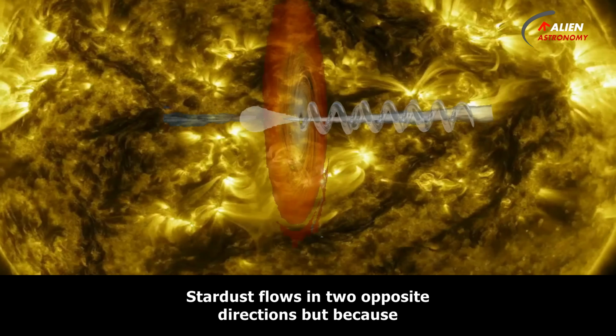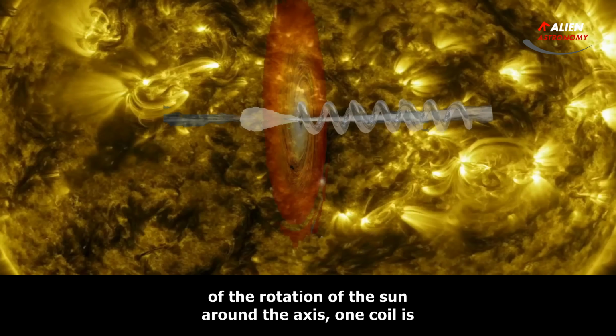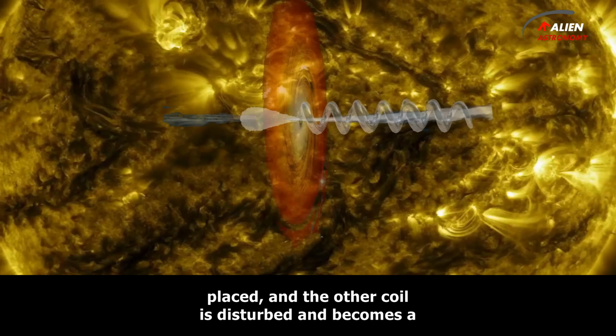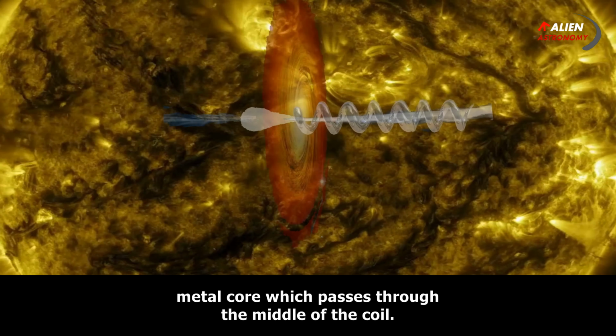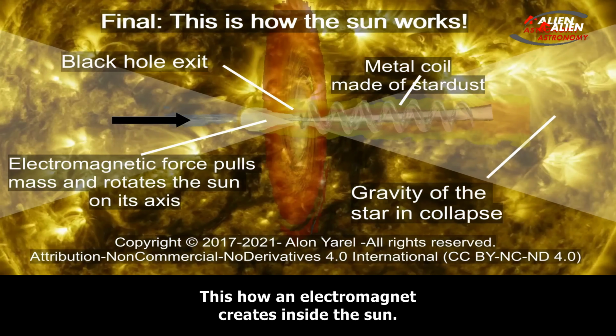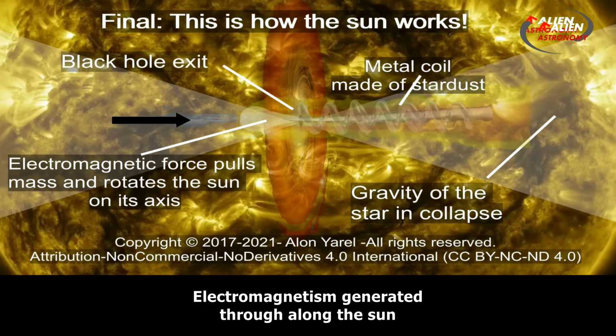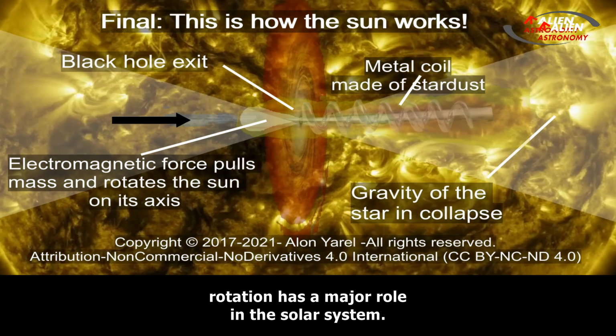Stardust flows in two opposite directions, but because of the rotation of the sun around its axis, one coil is displaced, and the other coil is disturbed and becomes a metal core which passes through the middle of the coil. This is how an electromagnet is created inside the sun. Electromagnetism generated along the sun's rotation has a major role in the solar system.